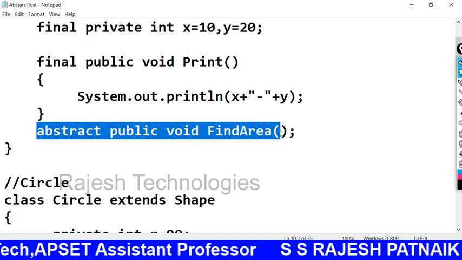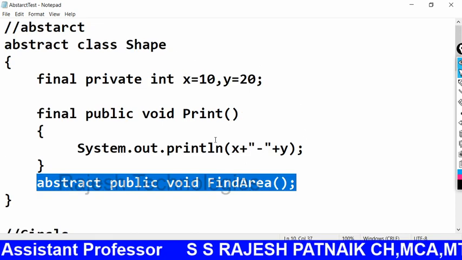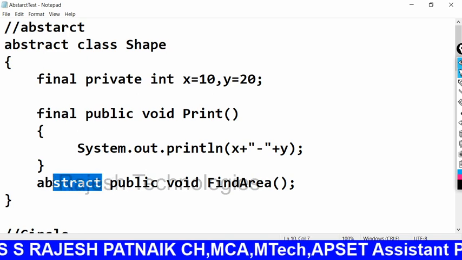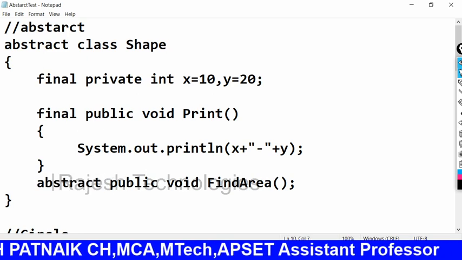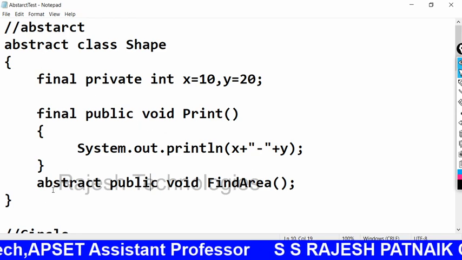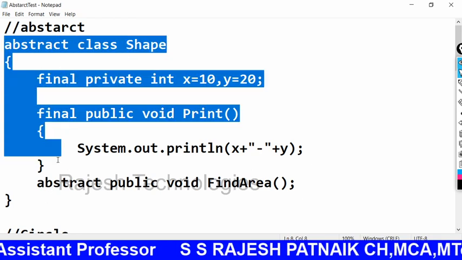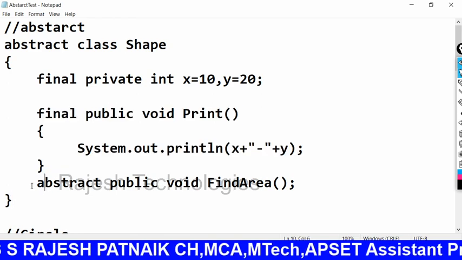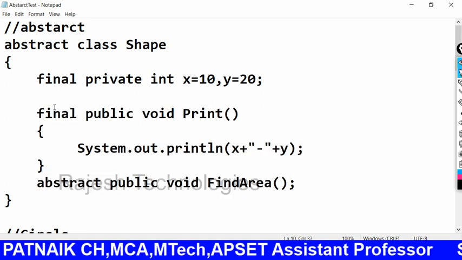And I have some method. The method name is findArea. FindArea is abstract. I can put public abstract, I can put abstract public like this. Okay, so this is an abstract class. In this abstract class, I have a method with implementation and a method without implementation.